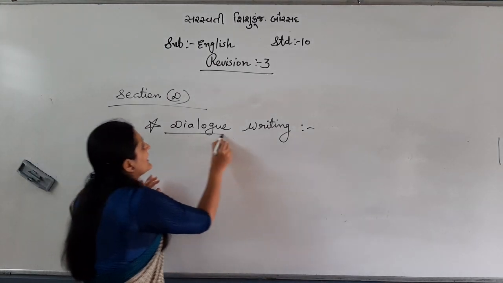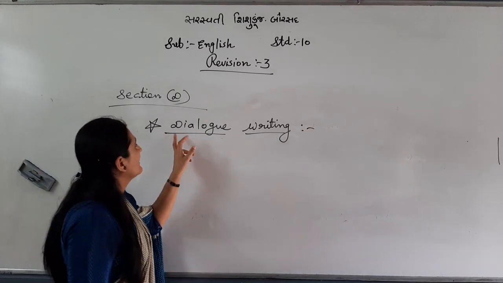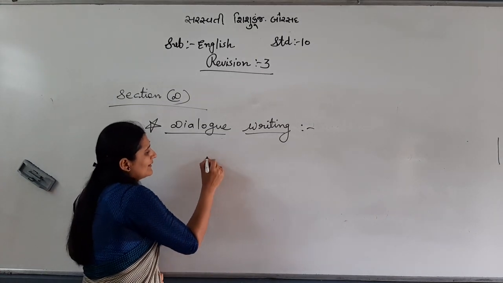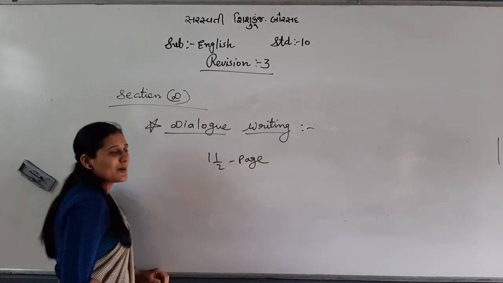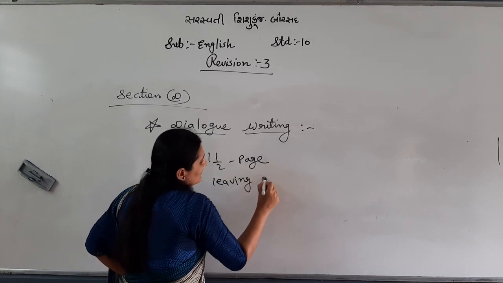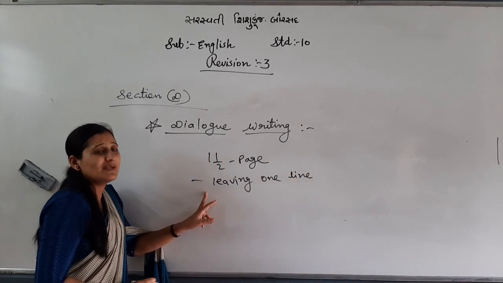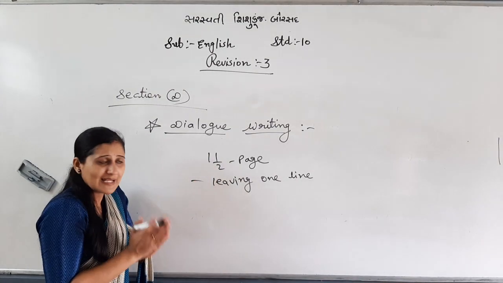Okay. So dialogue writing. This is very easy. Just keep in mind, the length should be 1.5 pages, because you are leaving one line after each dialogue. So 1.5 pages total length.